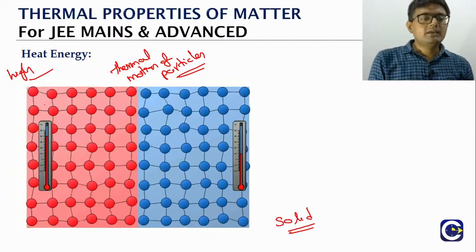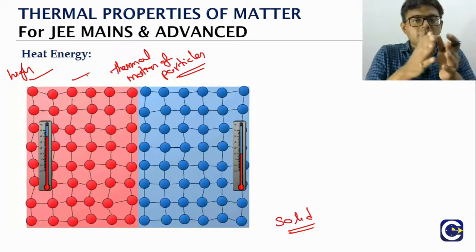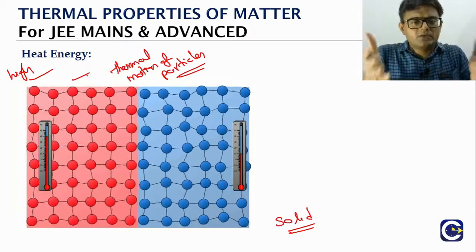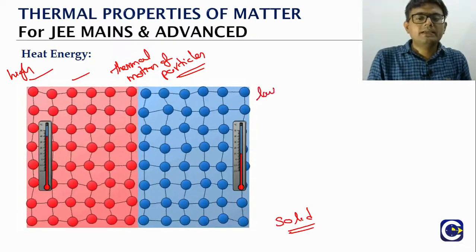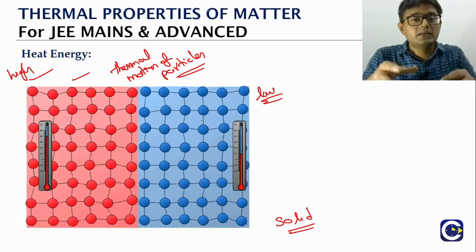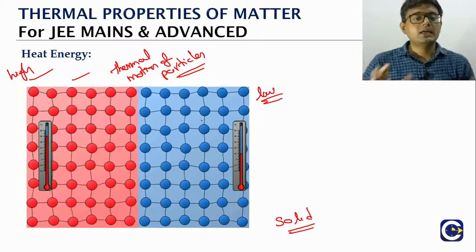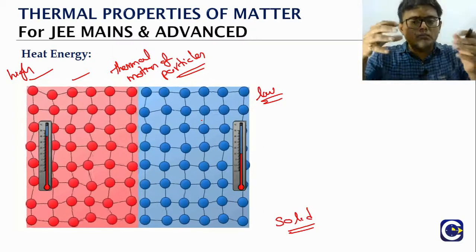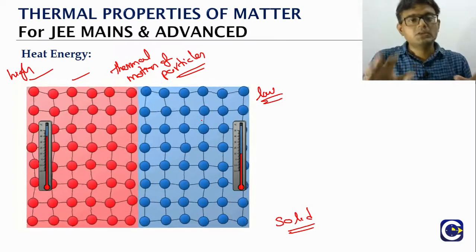For the body at high temperature, the amplitude of vibrations is higher. For a body at a low temperature, the vibrations of the particles are less prominent. This is how we look at, microscopically, how a body possesses heat energy. We talk about solids here.